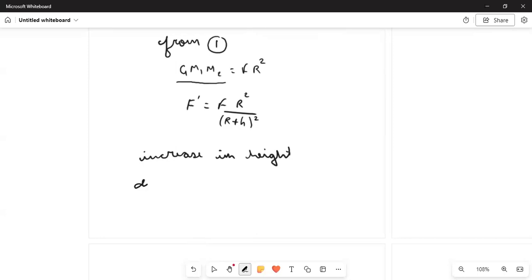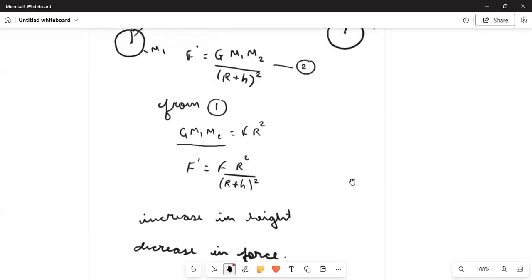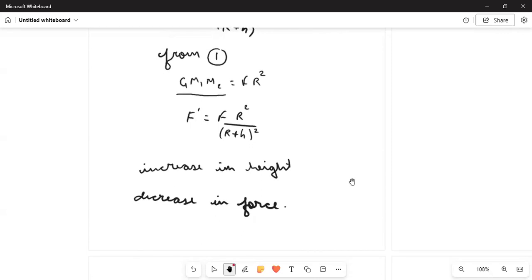When the height increases, there will be a decrease in the force. Okay, so that is clear.